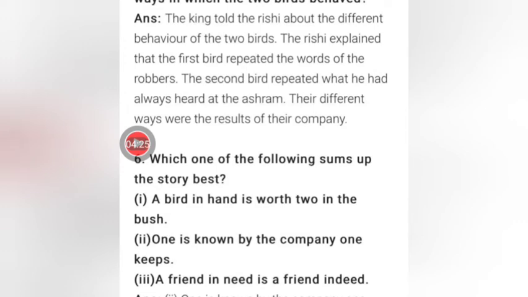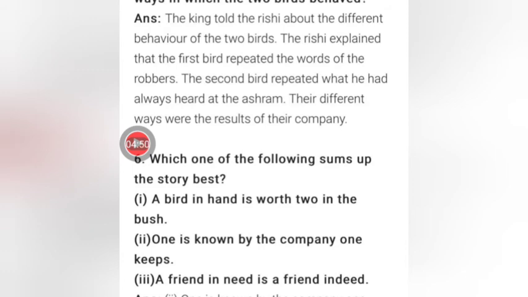So the answer will be, the king told the rishi about the different behaviors of the 2 birds. The rishi explained that the first bird repeated the words of the robber. The second bird repeated what he had always heard at the ashram. Their different ways were the results of their company. As we learned from this situation, a person is known from the company he keeps.